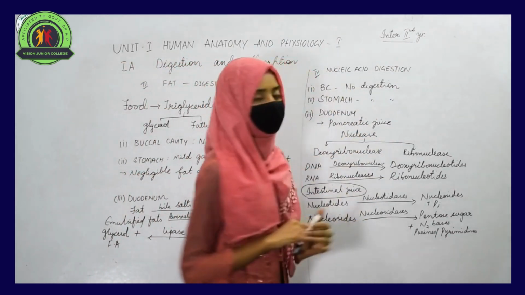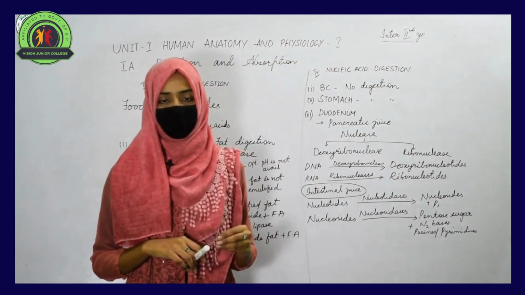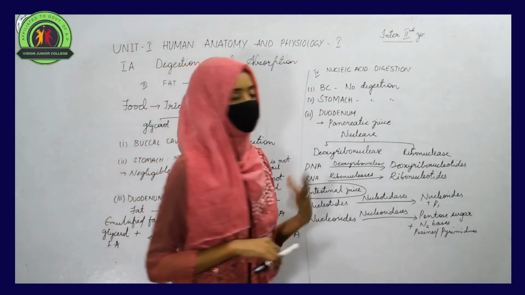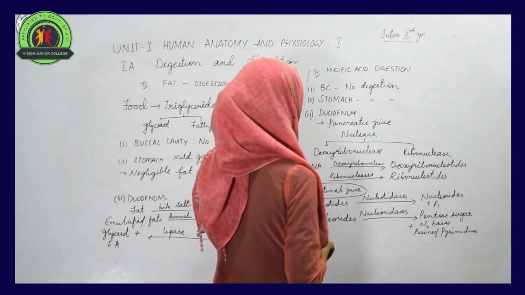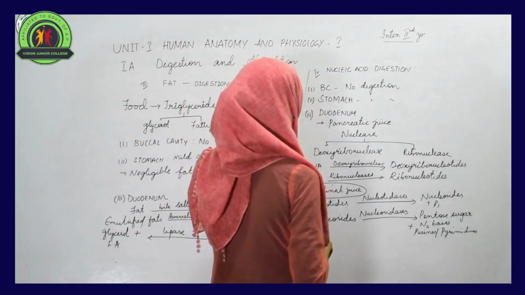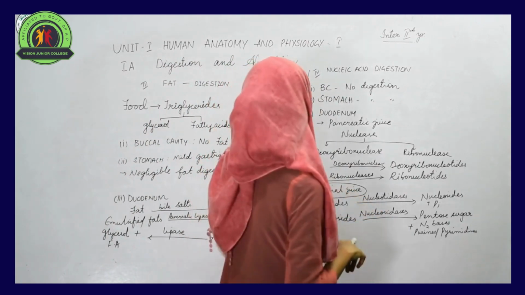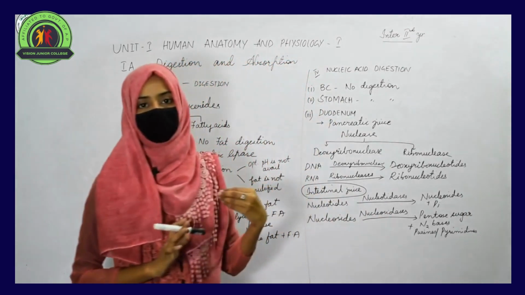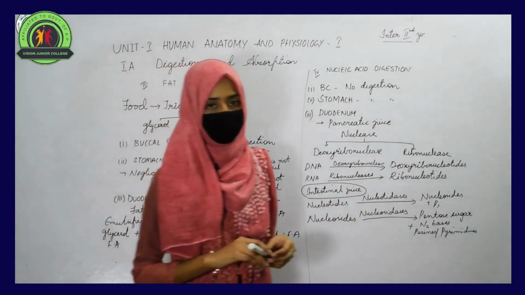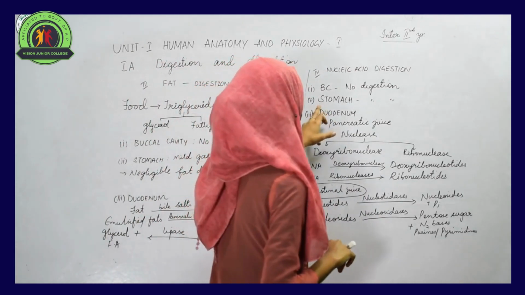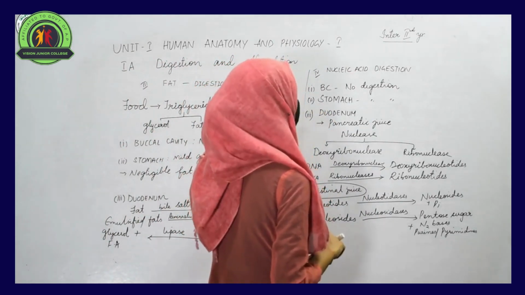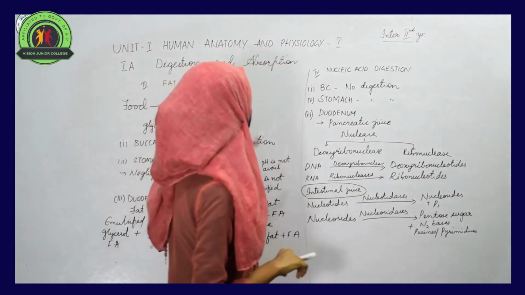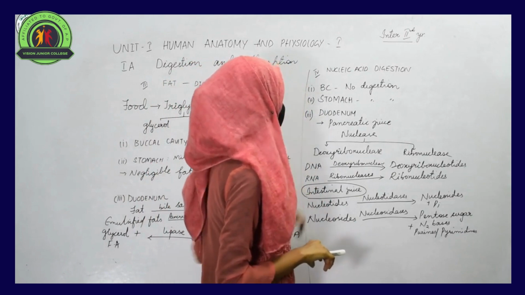Next one is nucleic acid digestion. The digestion of nucleic acid is also one of the important aspects when we learn about the process of digestion. Digestion of the nucleic acid would not take place in the buccal cavity because of the absence of enzymes. Same in the case of the stomach. The stomach is acidic in nature because hydrochloric acid and some other acids are present. Gastric juice is present in the stomach, so it is acidic in nature and no nucleic acid digestion takes place in the stomach because of the absence of certain enzymes that are required for the breakdown of nucleic acid.